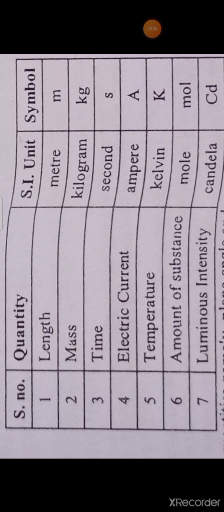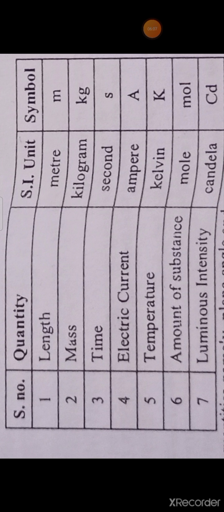Now let us see in the tabular column some of the fundamental quantities, their units and symbols. Length, the unit is meter, symbol m. Mass, kilogram, kg. Time, second, s. Electric current, ampere, A. Temperature, kelvin, K. Amount of substance, mole, mol. Luminous intensity, the unit is candela, symbol cd.